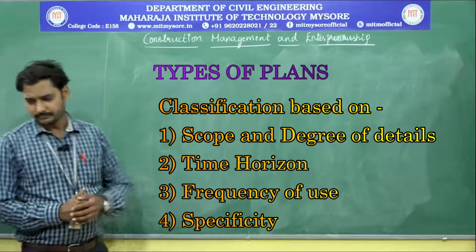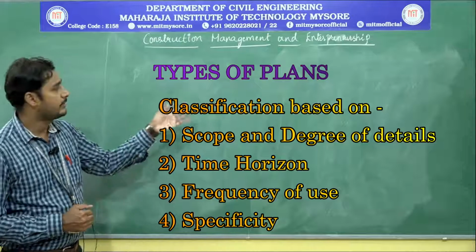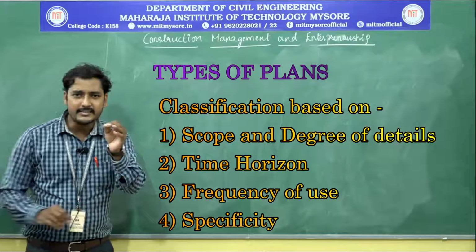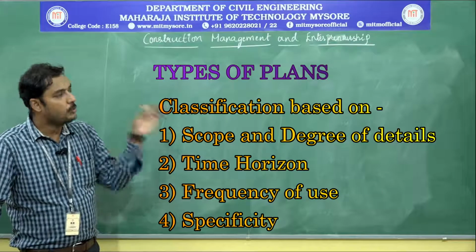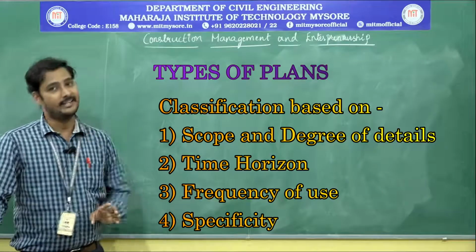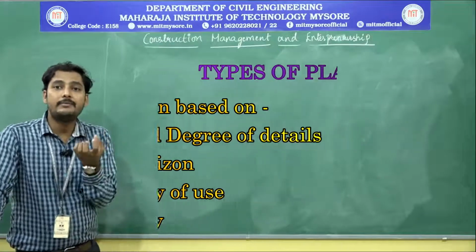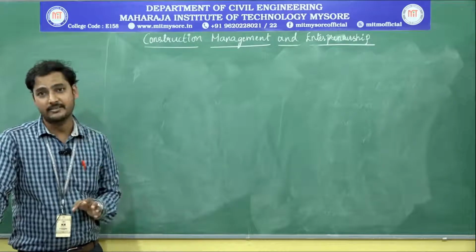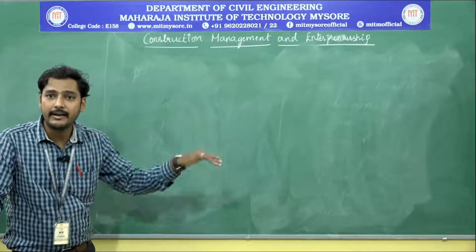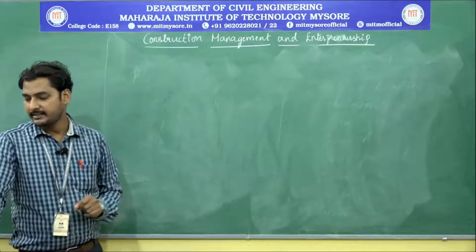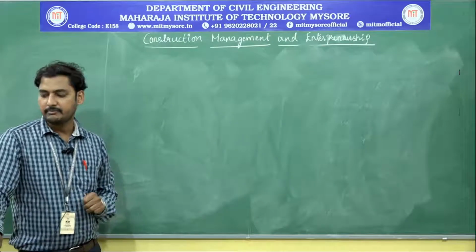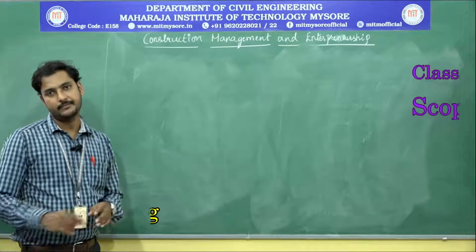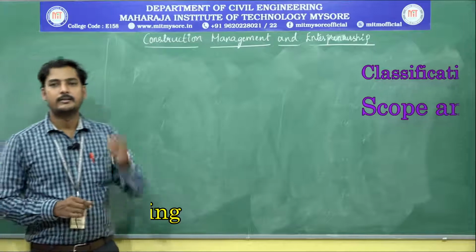So the first one is classification based on scope and degree of details. The name itself says it. What about the availability of scopes in your hand? What about the degree of details we have in our hands? On that basis, we are going to divide the types of plannings into three categories: strategic planning, tactical planning and operational planning.